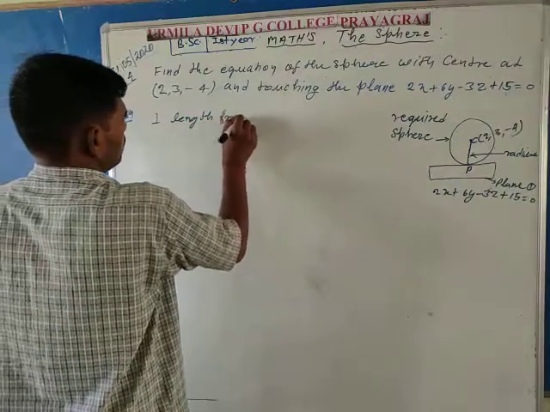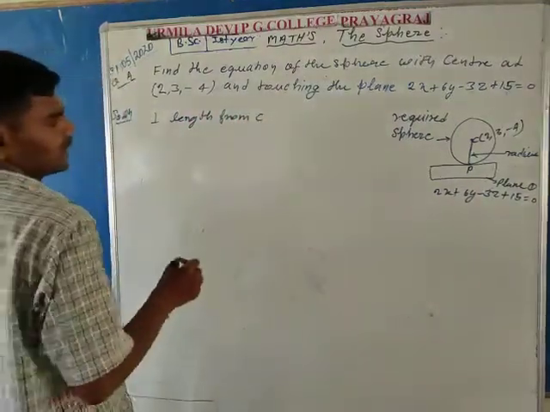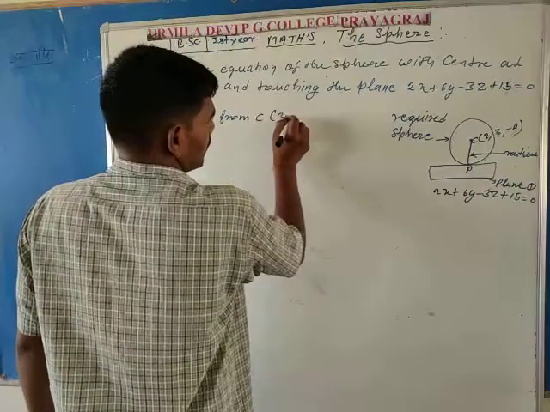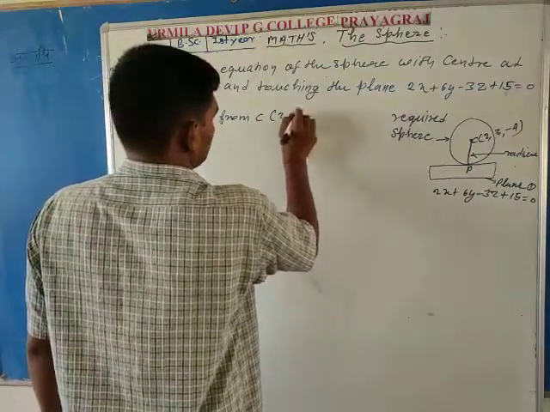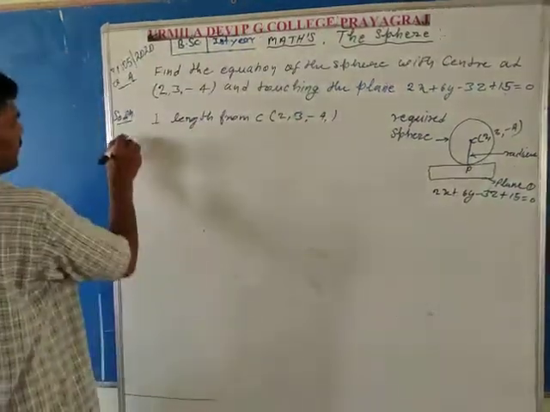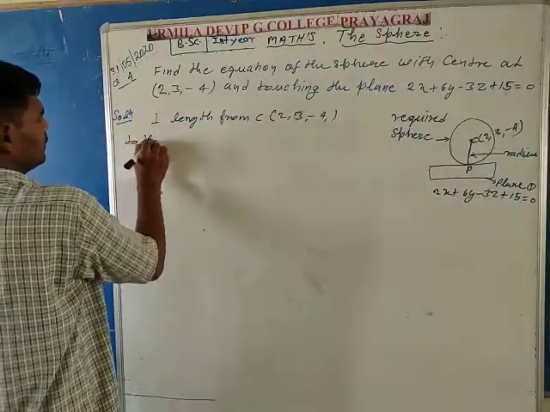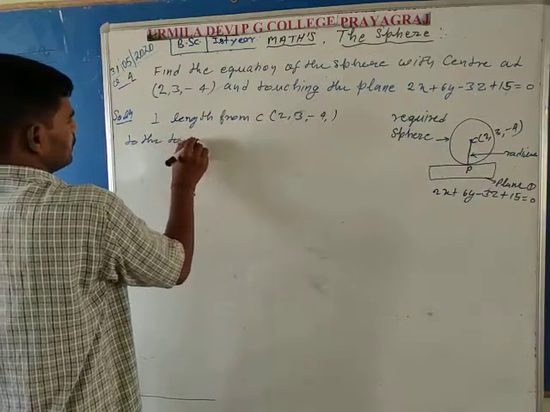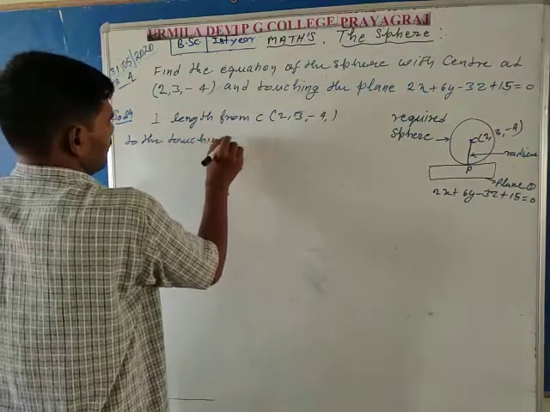The perpendicular length from the center C, whose coordinates are 2, 3, minus 4, to the touching plane.